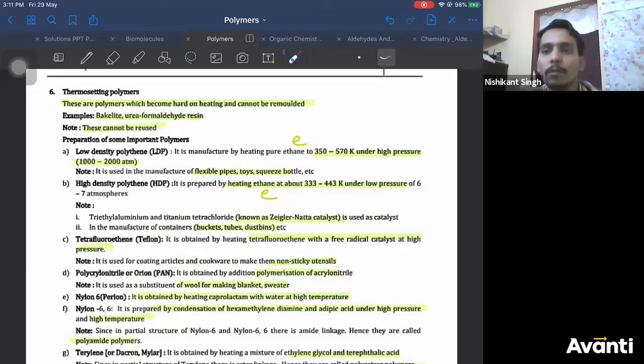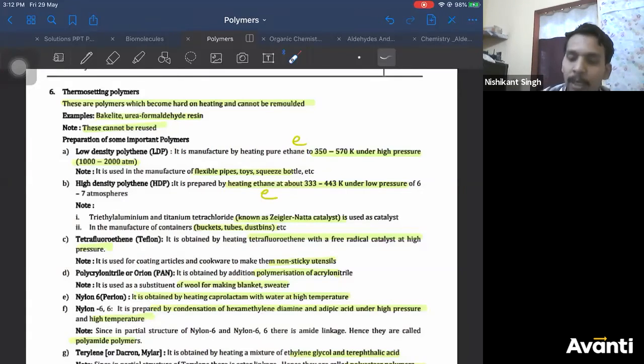What kind of intermolecular force exists between the two chains decides whether the density of polythene is high or low. High density polythene is prepared by heating ethene to about 333 to 443 Kelvin under a low pressure of 6 to 7 atmosphere. So it's easy to remember: for low density polythene, temperature and pressure should be high; for high density polythene, temperature and pressure should be low.